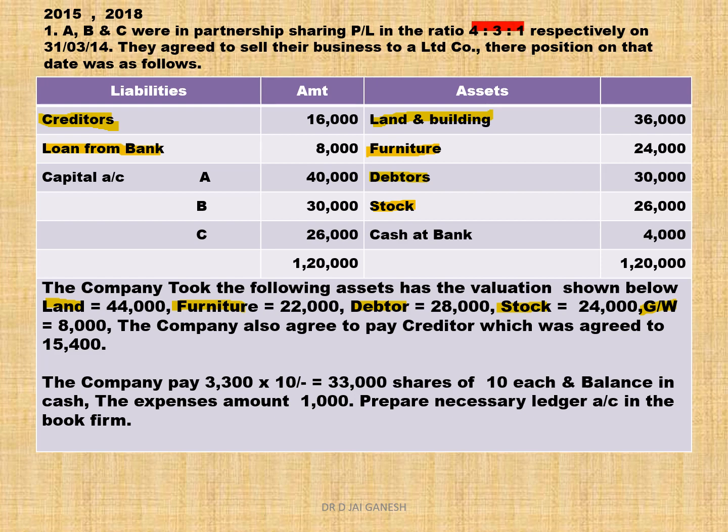All assets are taken over by the company, but cash is not taken over. So thus, cash at bank to be transferred to bank account as balance brought down. Thus, 5 assets are taken over by the company. The company also agreed to pay creditors, which was agreed at 15,400. That means creditor is taken over.